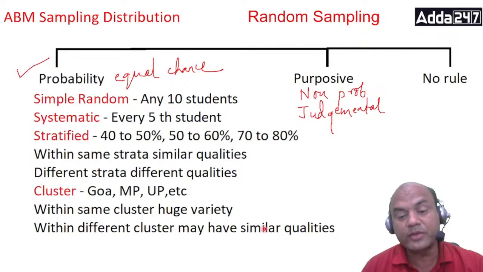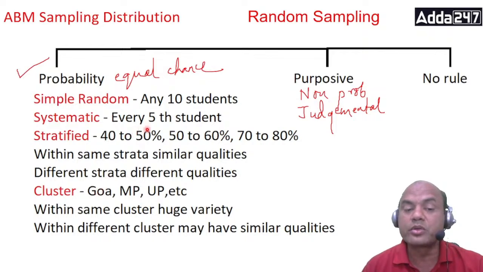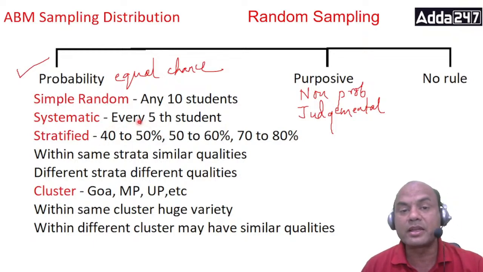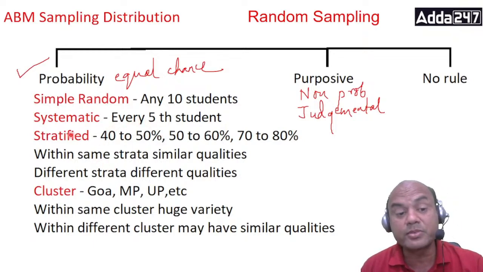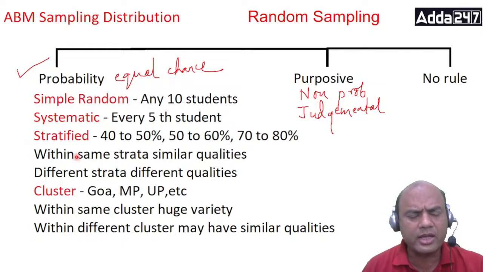Different clusters may have similar qualities: Goa will have some students with 40 to 50, and MP and UP will also have that. That's the difference between stratified and cluster. This question comes every time in the exam.